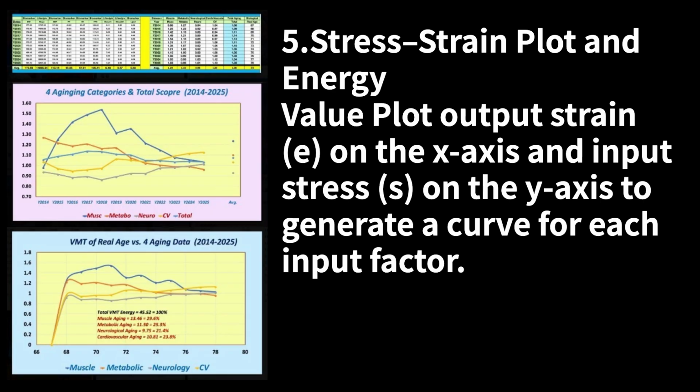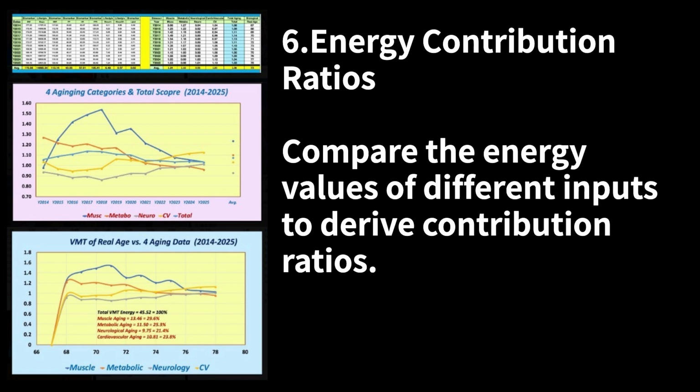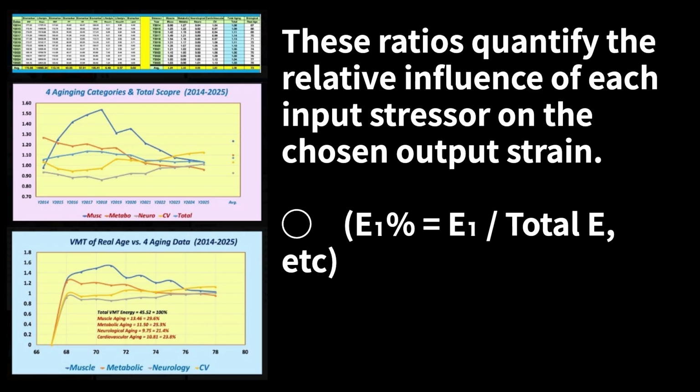5. Stress strain plot and energy value. Plot output strain, E, on the x-axis and input stress, S, on the y-axis to generate a curve for each input factor. The enclosed area represents the VMT energy value, E, for that pair. Total E equals E sub 1 plus E sub 2 plus E sub 3 and so on. 6. Energy contribution ratios. Compare the energy values of different inputs to derive contribution ratios. These ratios quantify the relative influence of each input stressor on the chosen output strain. E sub 1% equals E sub 1 divided by total E, etc.